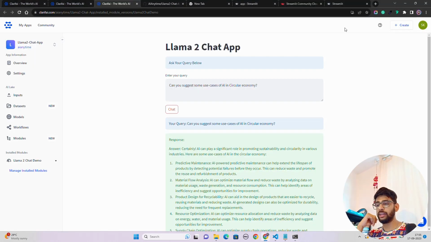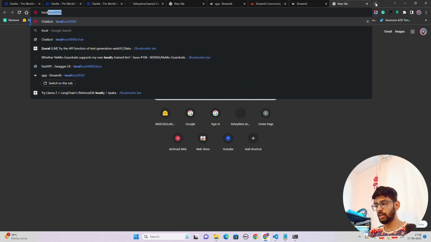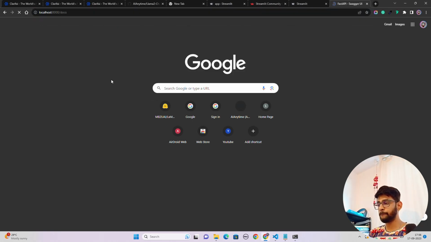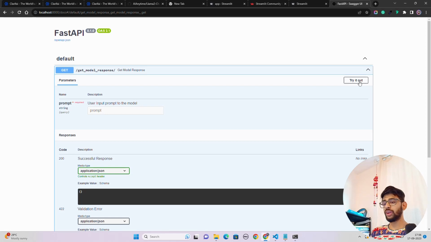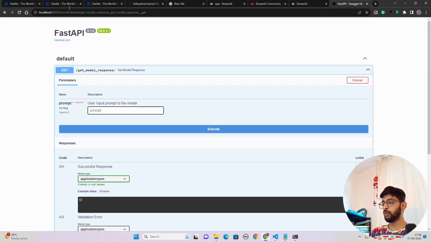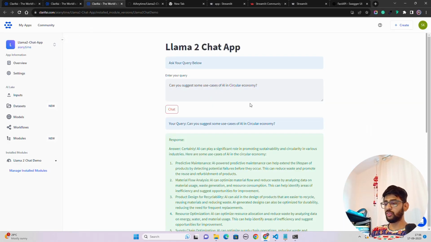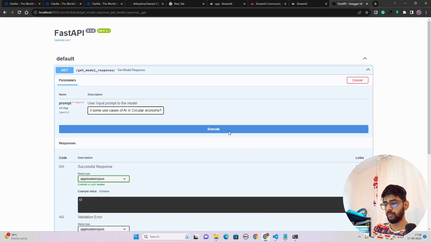Now what I'm going to do here is open localhost 8000. So let's just do that. And you can see once I open localhost 8000, it basically opens on a default GET model response here. You can try it out here in this input box. Let's ask the same question that we tried here. So you can see this is a Swagger UI basically. If you do ReDoc, it will take you to some other specification. But here you can try it out.